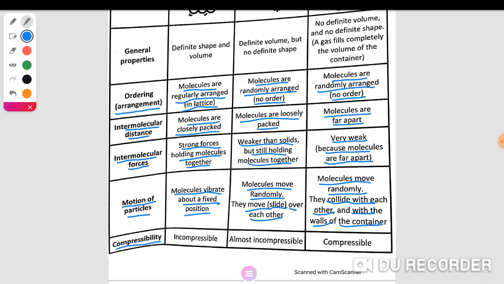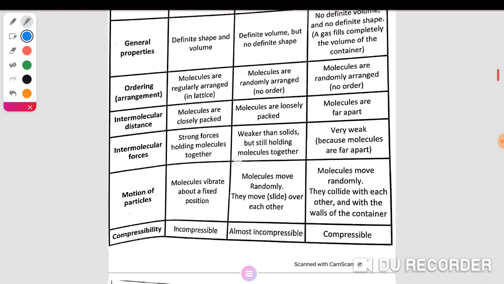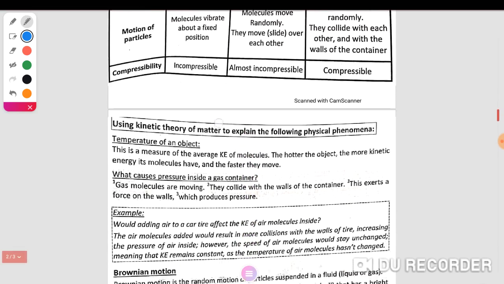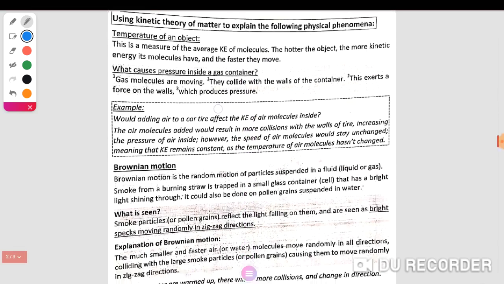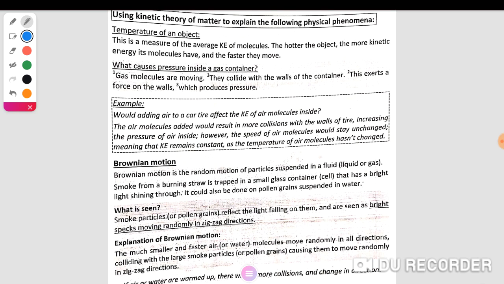The compressibility. Solid is incompressible; it cannot be compressed. Liquid is almost incompressible, but a liquid which contains bubbles of air can be compressed slightly. Why is gas compressible? Gas can be compressed.